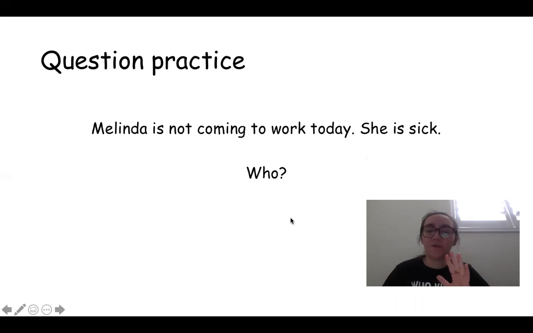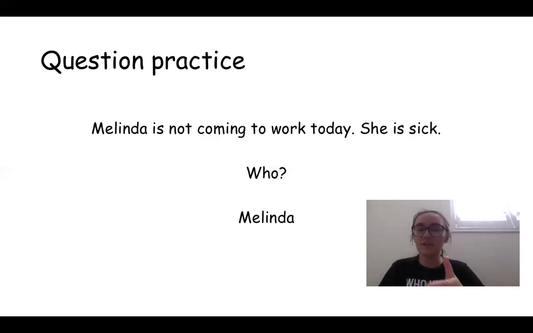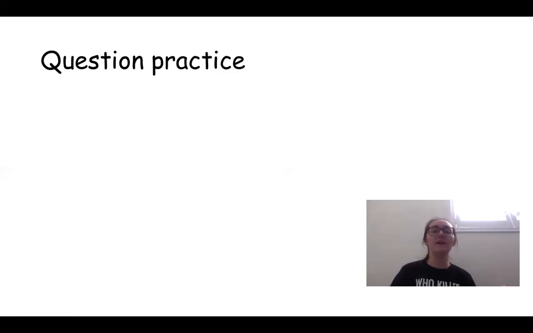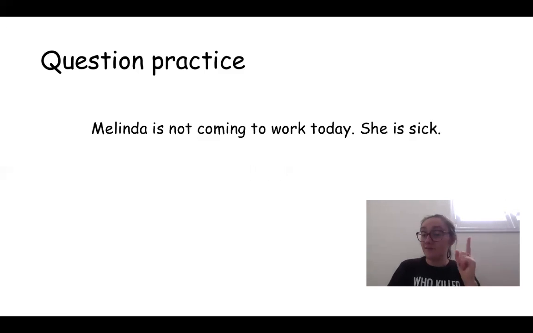So we know this, but now we're going to ask the question, who? And that's all the question is, who. And we know that the word who is asking about people. So is there any person in this sentence? Who is it talking about? It's talking about a person. It's talking about Melinda. So the answer is Melinda. Melinda is not coming to work today. She is sick. Who? Who are they talking about? Melinda.